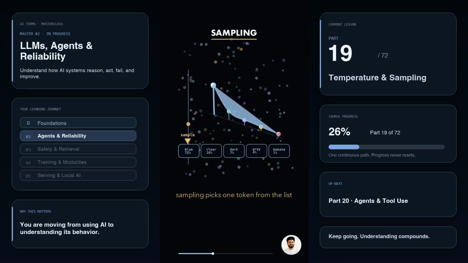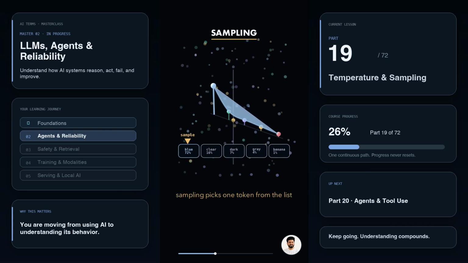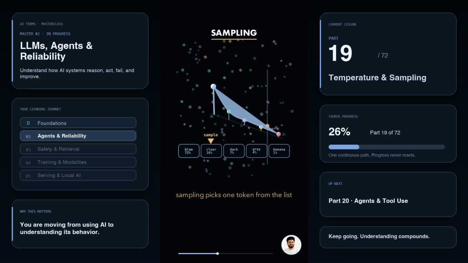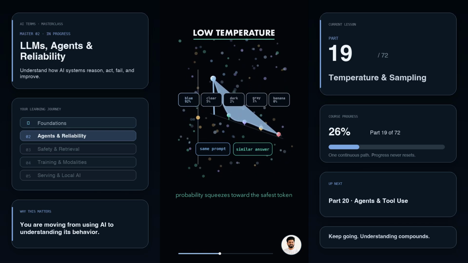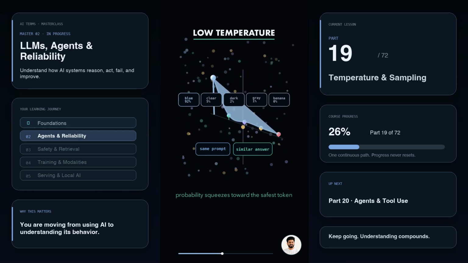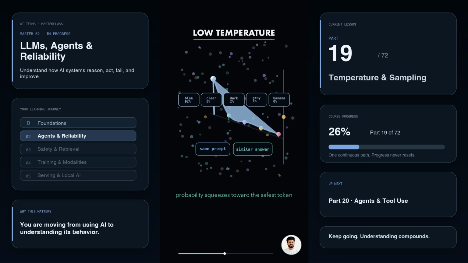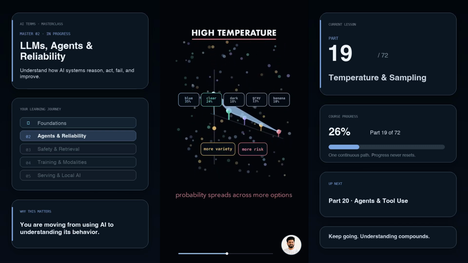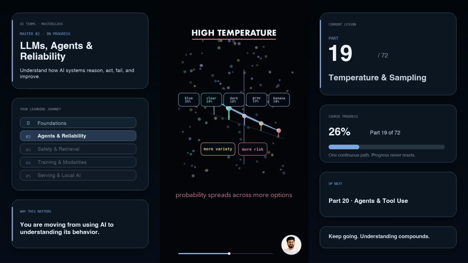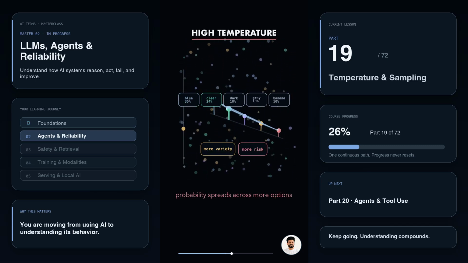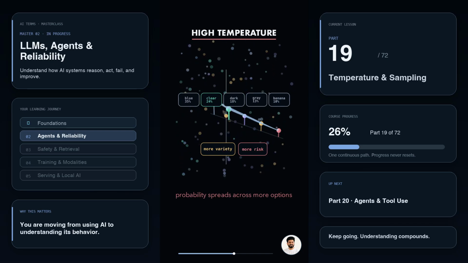Sampling means the model picks one token from this list. It can pick the top token or a less likely one. Temperature changes the shape of the list. Low temperature squeezes probability toward the safest option. Same prompt, similar answer. High temperature spreads probability out. Now the model can choose more surprising tokens. That can sound creative, but it can also become more random.